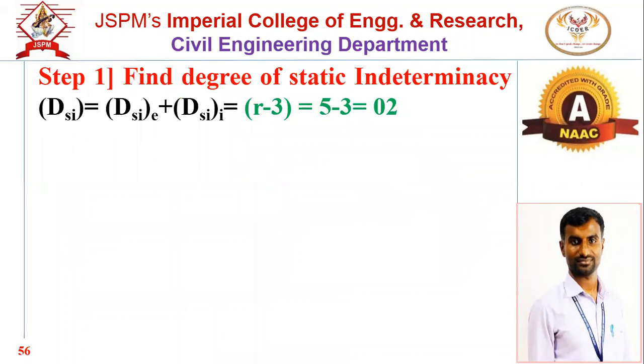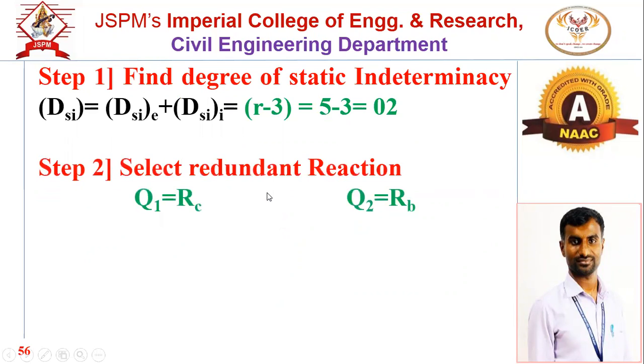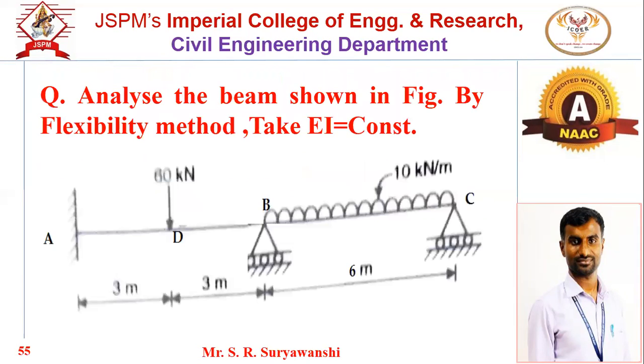We know that DSI internal will be 0 for beams. So you can directly write R minus 3. Step number 2 is what? Select the redundant reactions. Now, out of these 5 reactions, always select the reaction at a roller support. So these are two roller supports. We are having DSI 2.